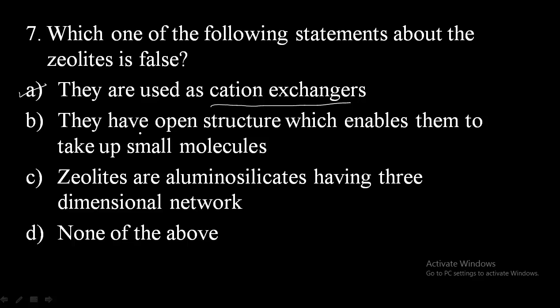Then the second statement, they have an open structure which enables them to take up small molecules. Due to the open structure, they have small pores, and thus small molecules get held in the open structure of the zeolites. So this statement is also right. And option C, zeolites are aluminosilicates having a 3-dimensional network. This is the definition of zeolites, so this one is also right. So all these statements are right here. So option D, none of the above, is the correct answer.